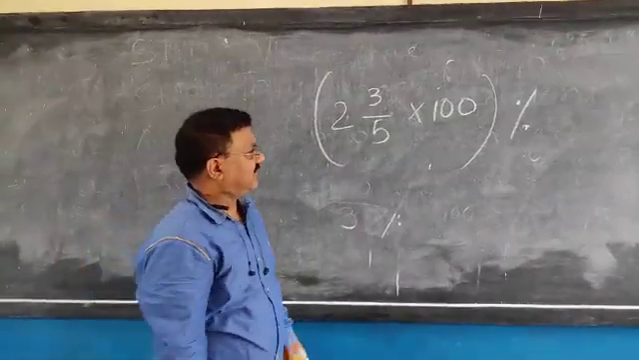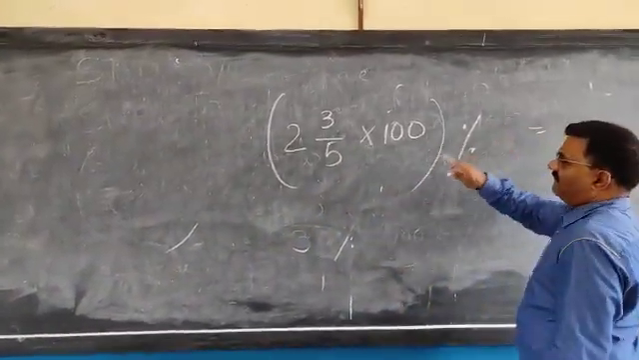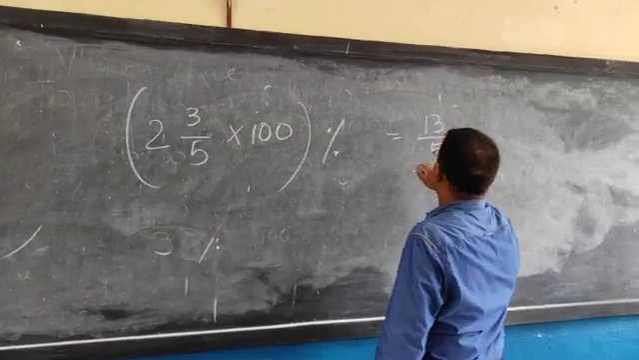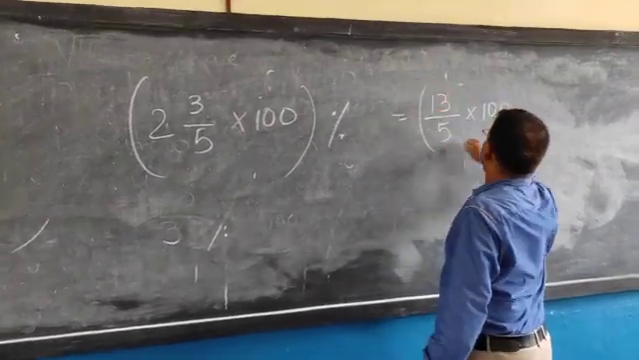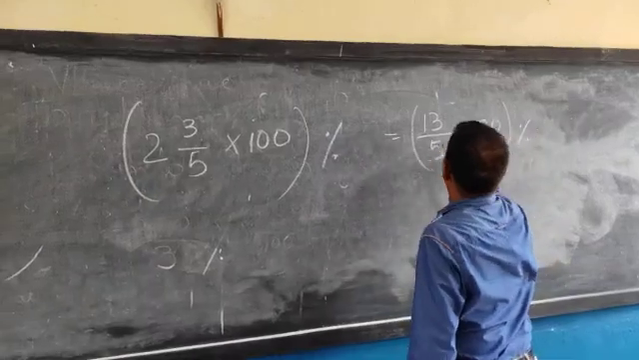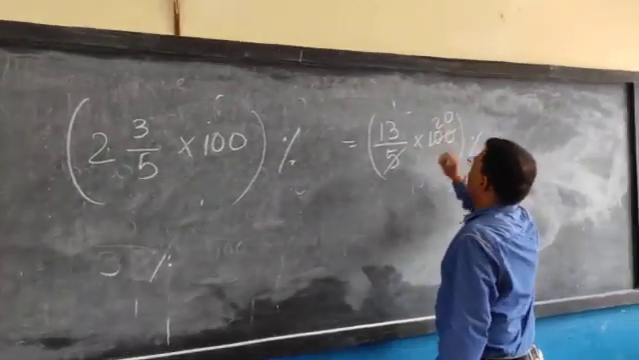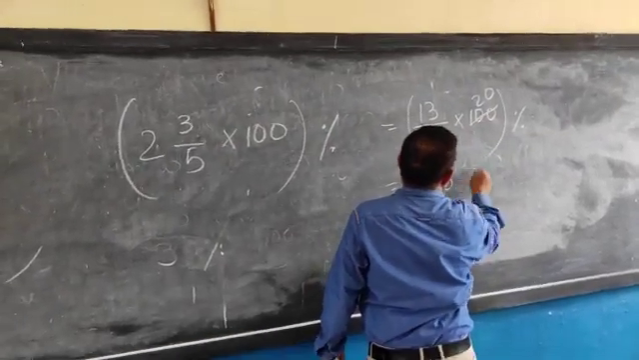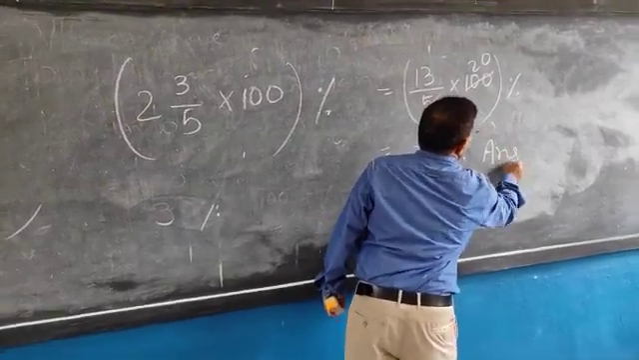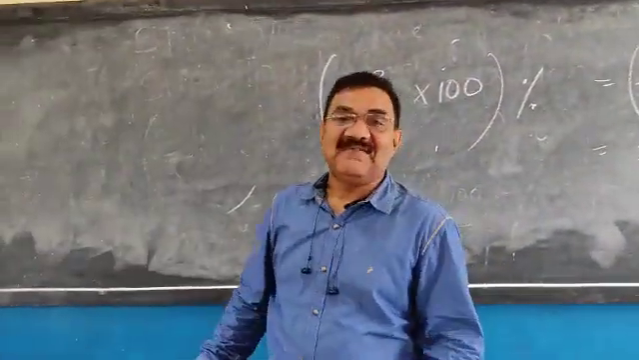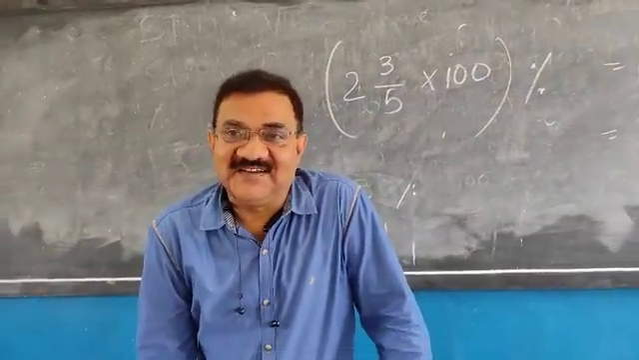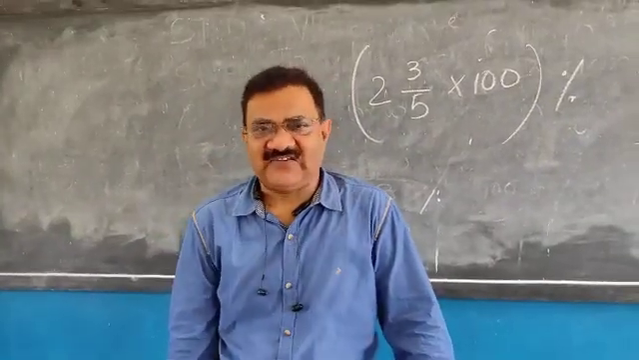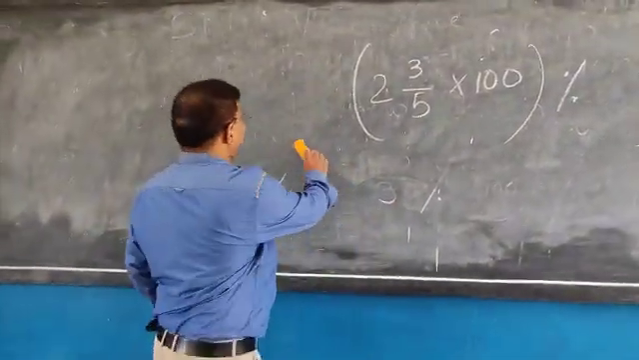Now let us solve it. What will it be? 5 twos are 10 and 3 is 13. 13 by 5 into 100, and outside the percentage sign. You can cancel it: 5 twenties are 100, and 13 twenties are 260. So 260%, and this is the answer. So easy to change fraction into percentage, whether proper, improper or mixed fraction. Now, the second type of question in percentage.